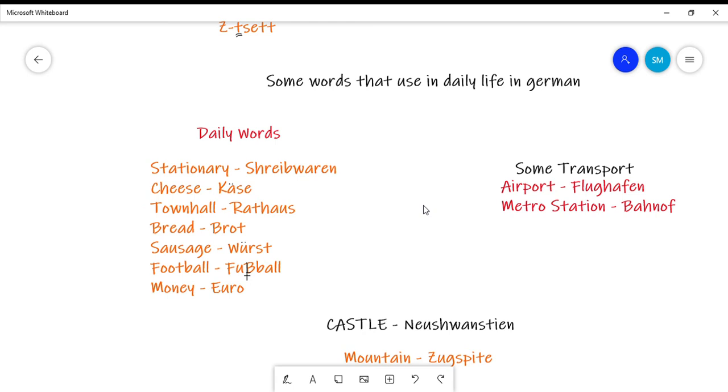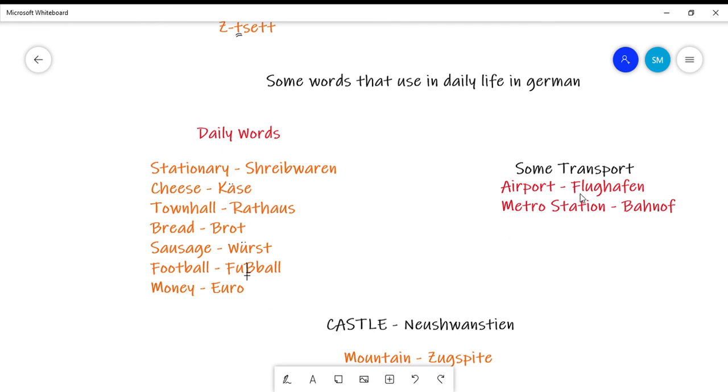Football is Fußball in German. You guys are thinking that I had written football, but it is not football. This ß is pronounced like S in the spelling, so we will say Fußball. Money is Euro in German.